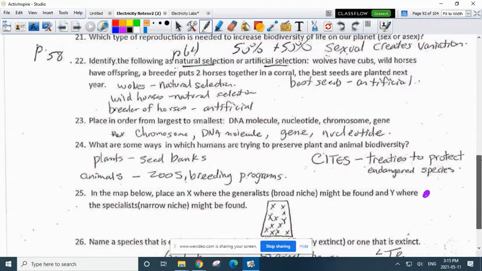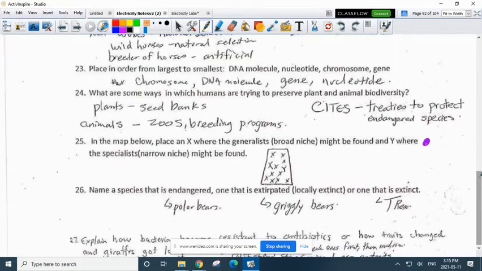In the diagram below, put an X where the generalists are found and Y where the specialists will be found. So you can see X is all over the place. The specialist is only in one space. That's why there's only one Y.